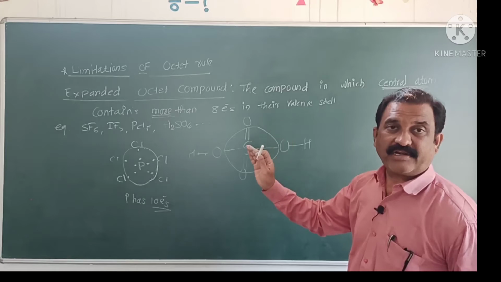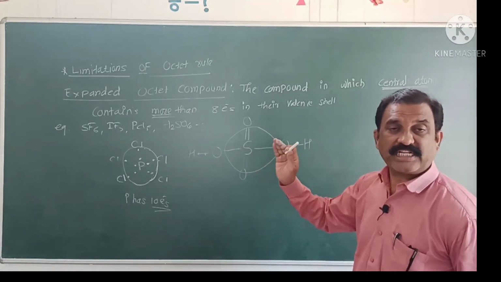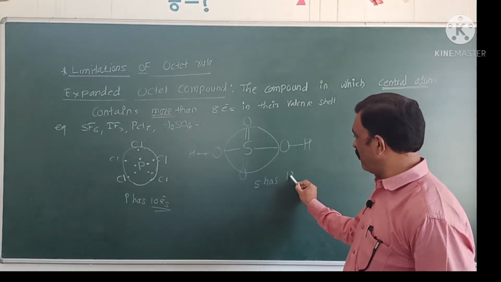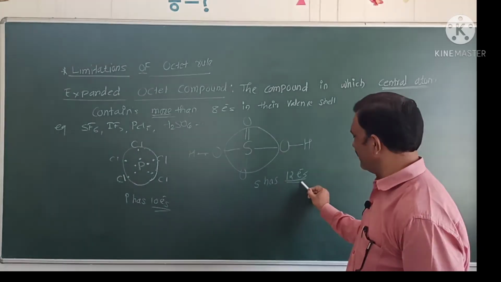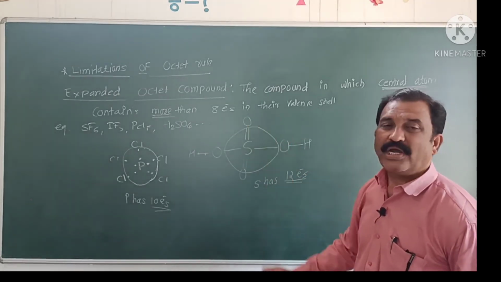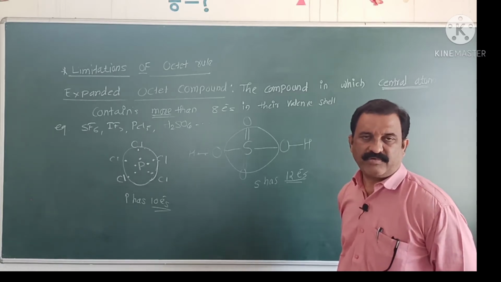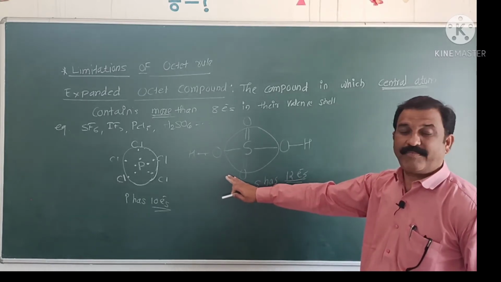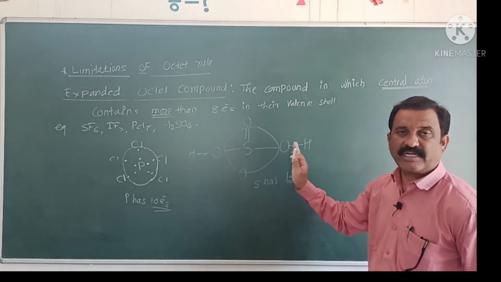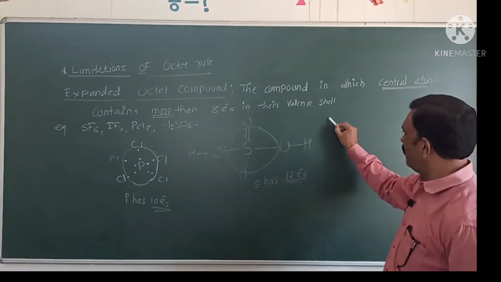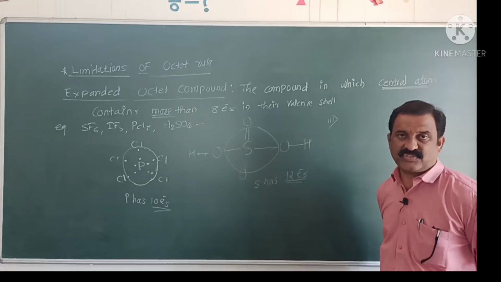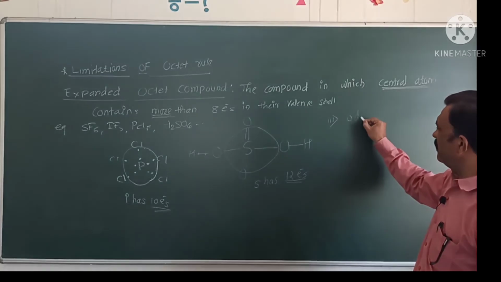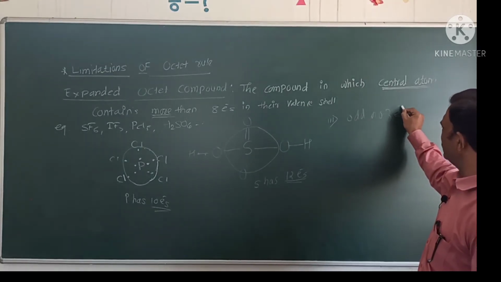Hence 12 electrons, 6 pairs, 6 into 2, that is 12 number of electrons. Here the sulfur has 12 electrons, which is greater than 8, and hence it is also an expanded octet compound. The octet rule fails to explain the formation and stability of such expanded octet compounds. Then the octet rule also fails to explain compounds which contain an odd number of electrons.